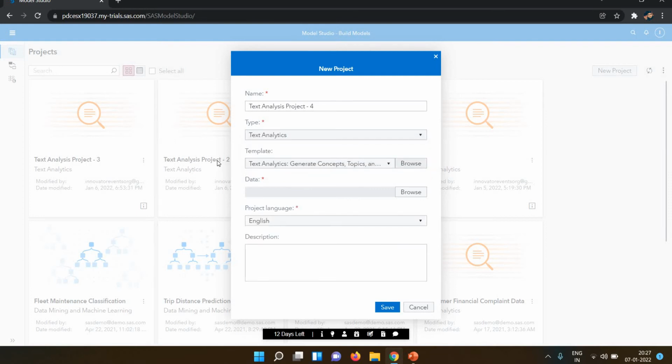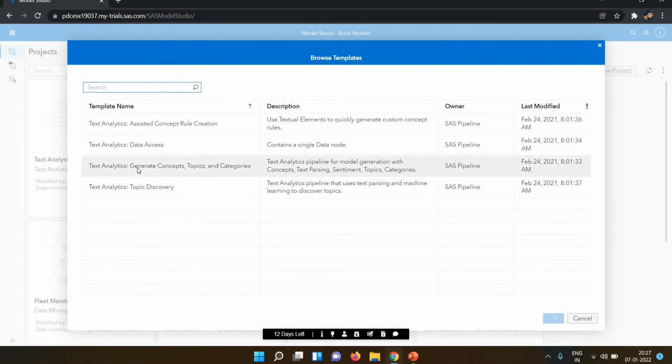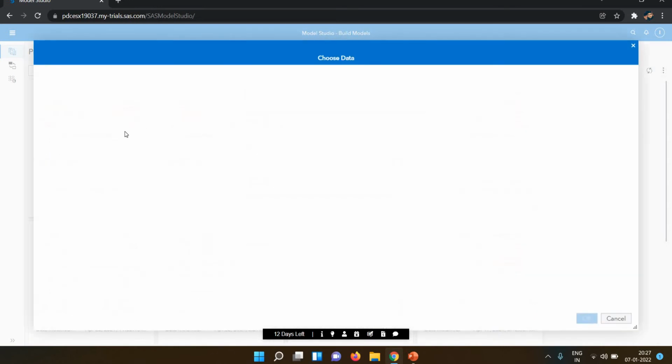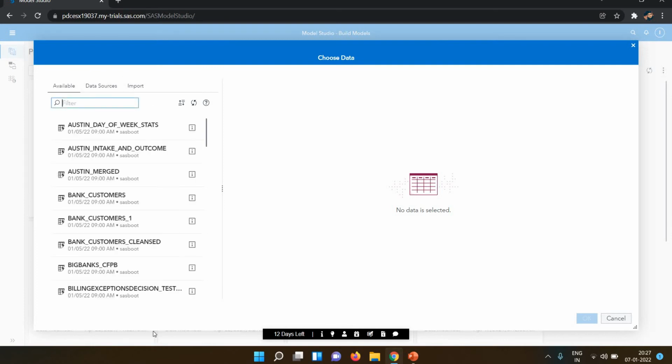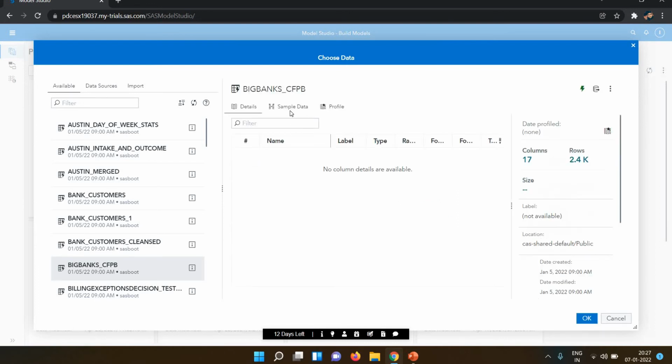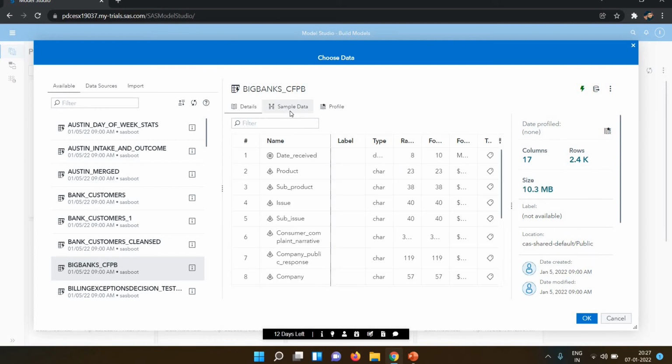We have 4 types of templates here, and by default I selected generate concepts, topics and categories. Now I'm selecting the data, the data that is already available in SAS.